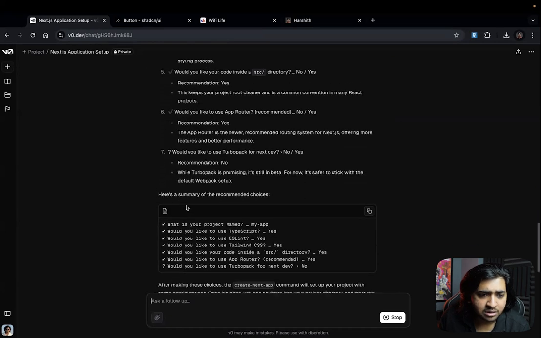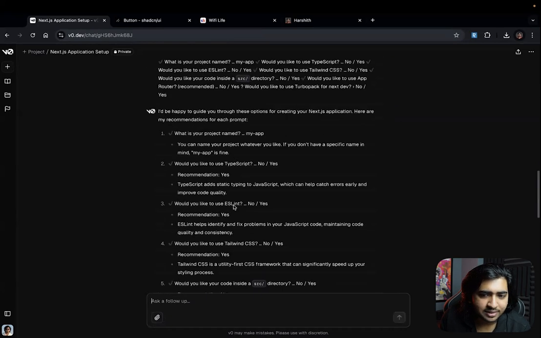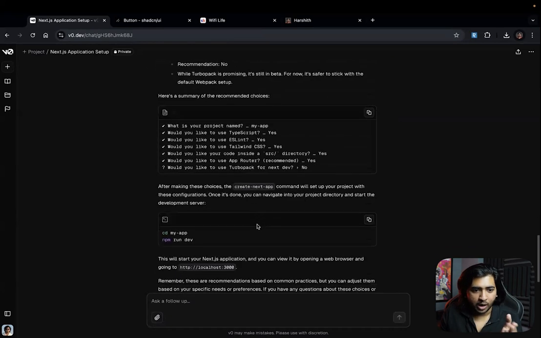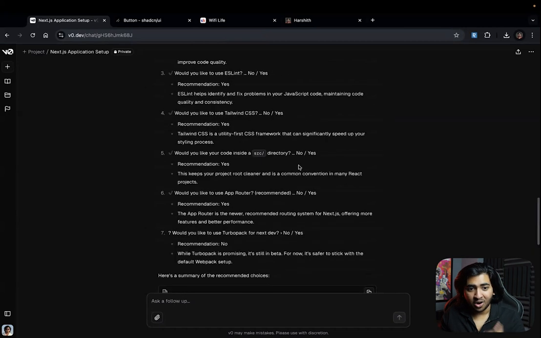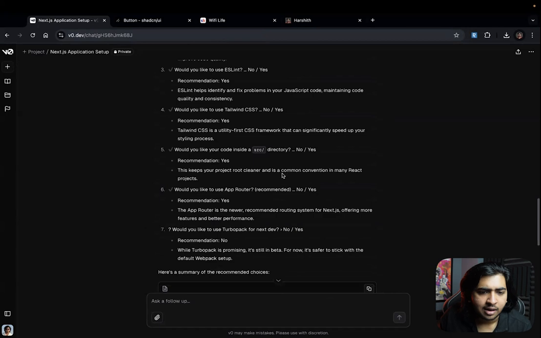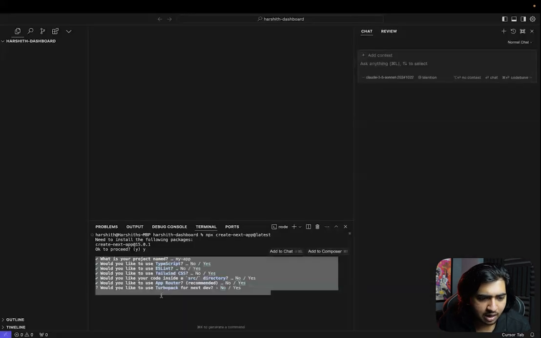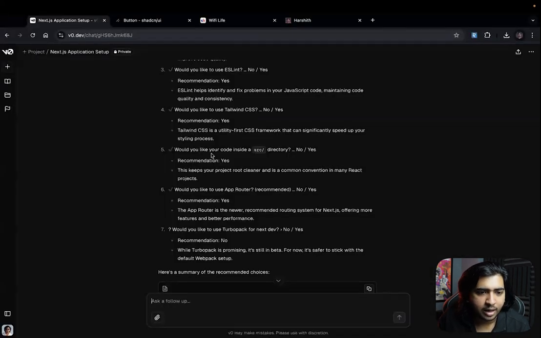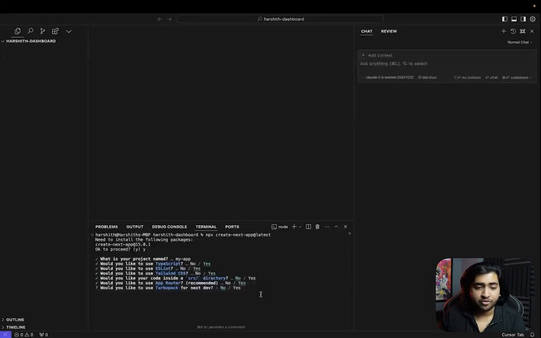Alright, so where were we stuck? We were stuck at this, which is what I don't understand: when it's actually still writing, I'm not able to scroll. It always glitches, so I hope they fix that. We were stuck in Turbopack. Where is Turbopack? Turbopack is no. Alright, default it's no. Let us enter.